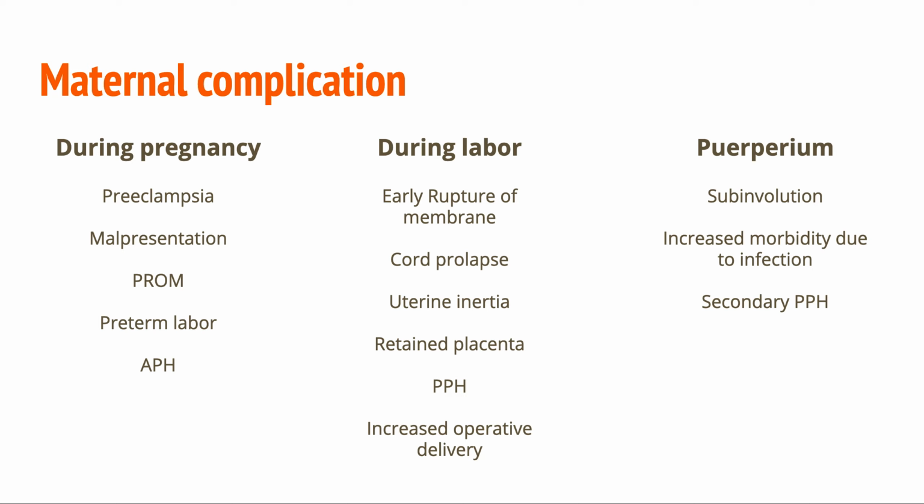and there is uterine inertia because of distended uterus, and after delivery there is a chance of retained placenta because of atonic uterus, and because of uterine inertia and atonic uterus and retained placenta, postpartum hemorrhage is also possible after delivery. Also there is increased operative delivery.